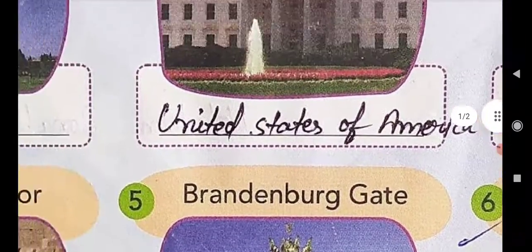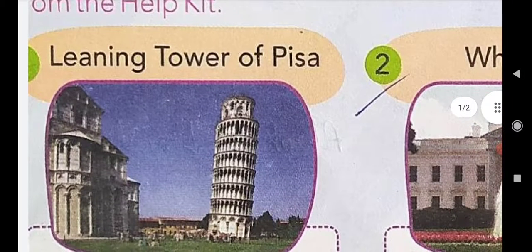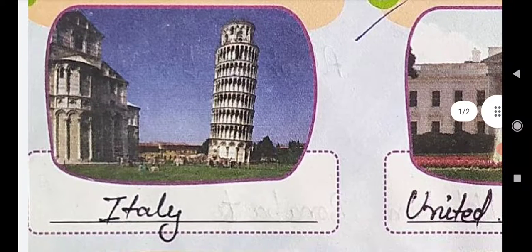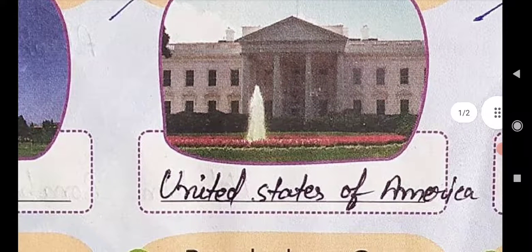So once again I repeat all these. See, first one is Leaning Tower of Pisa. This landmark is situated in the country Italy. Second one is White House. This landmark is situated in the country United States of America.